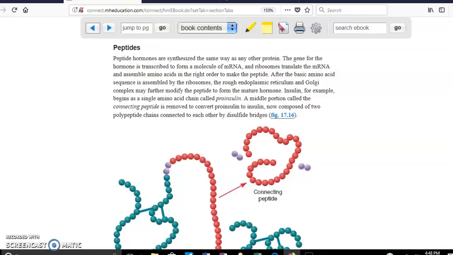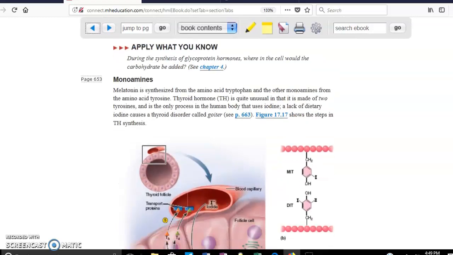Peptides, it's just amino acids. If you don't have thousands of amino acids, you just have a few, then obviously that's going to be a peptide. Monoamines, they also derive from amino acids. The amino acids that are going to be used in order to create monoamines, as you can see here, is going to be tyrosine. Tyrosine is a very important amino acid in the creation of thyroid hormones. Another one is tryptophan, as you can see here.